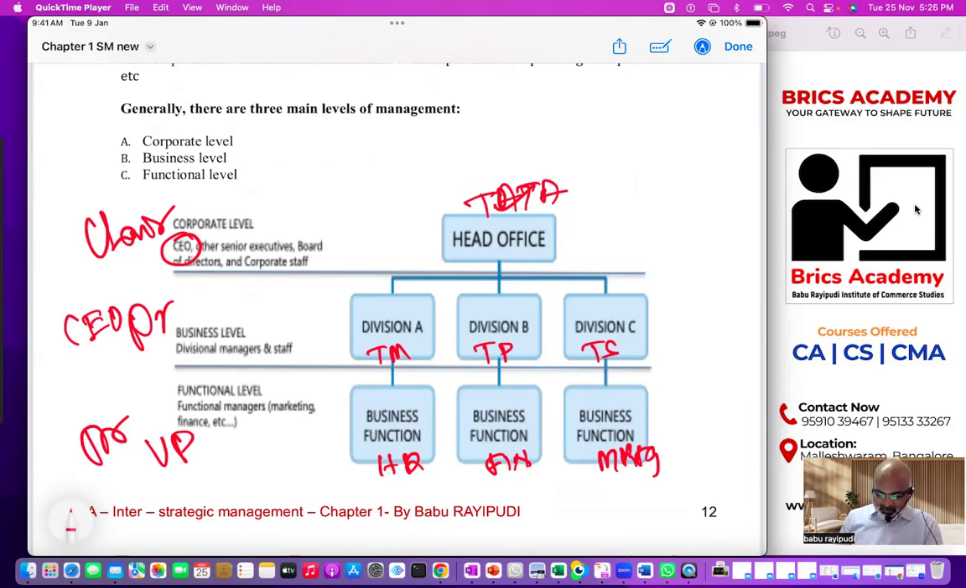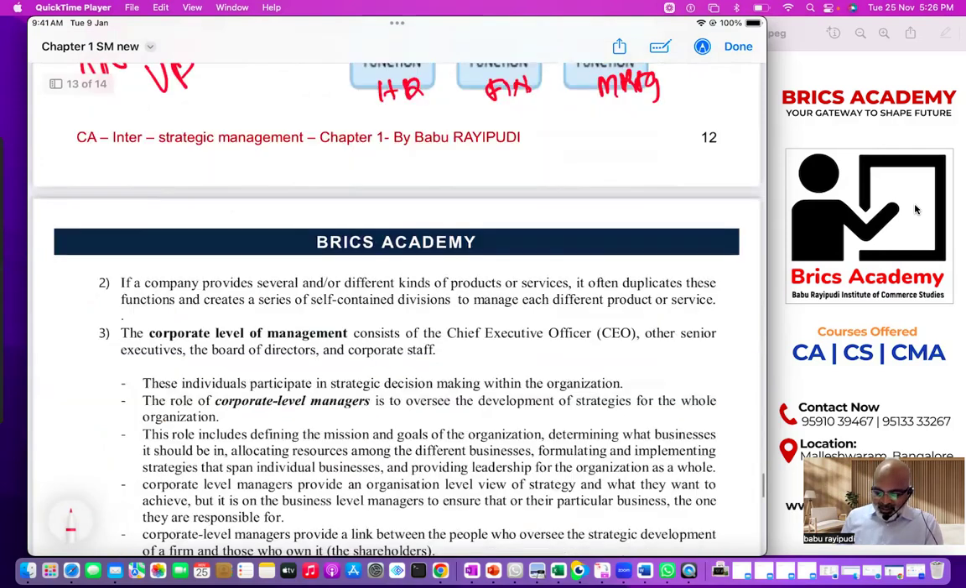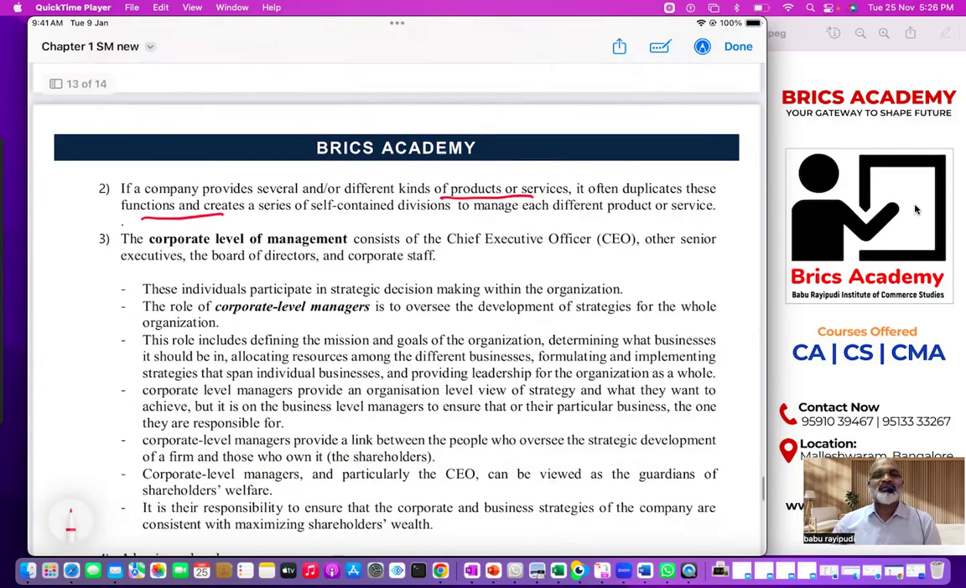Okay, now look at this. If a company provides several different kinds of products, it often duplicates this function. That means if a company has so many products and so many centers, the company must be able to have different divisions. Understood? Now the second one is, what is a corporate level manager?